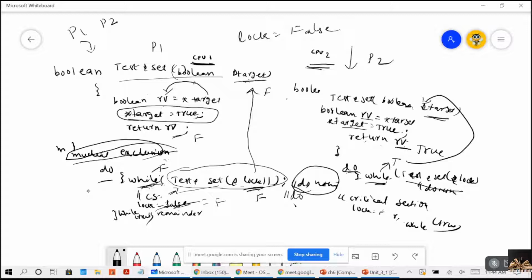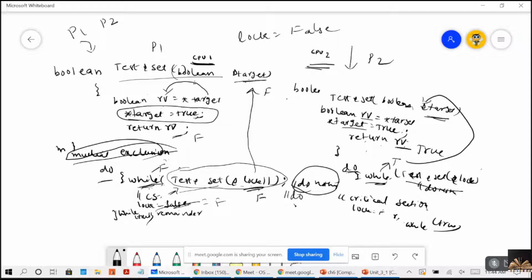It will call this test and set function, right? Now, in the test and set, boolean target. Now, what will target have? You should answer. What will this target have now? True. Yes. Because we made target equal to true when P1 entered into the critical section. So the target will have true now, and true will be returned to RV. So now RV is true.